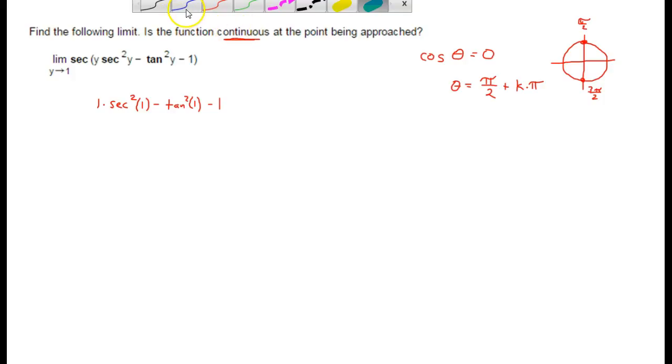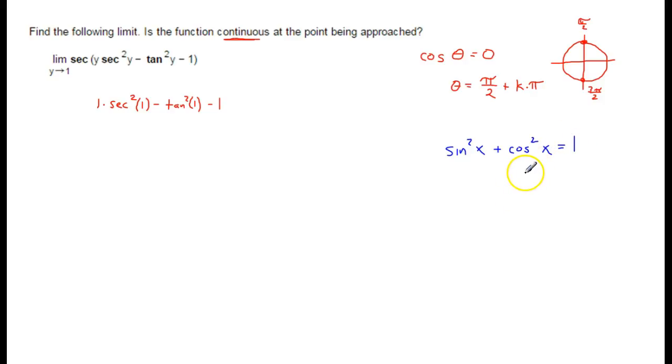So if you recall from trig, there was this identity: sine squared x, and x could be anything, plus cosine squared x is equal to 1. That's the one everybody remembers. There are actually two more. These are called the Pythagorean identities.